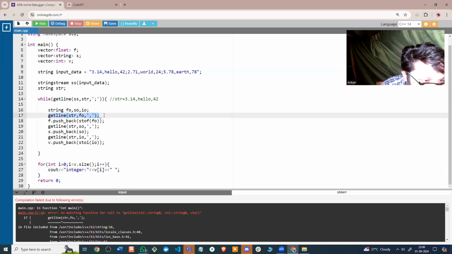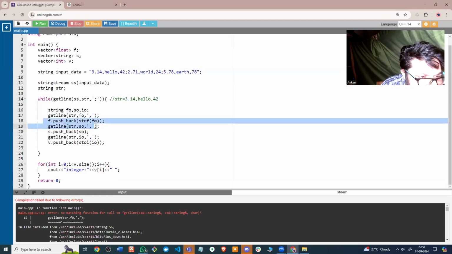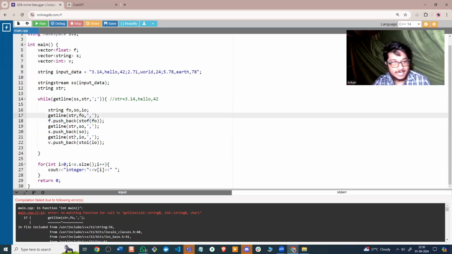Yeah, so we are getting line, fo is a string, so we are converting it. Wait, this has to be the string stream, right? I have to read it from the stream. So this will be so, or whatever we name it.